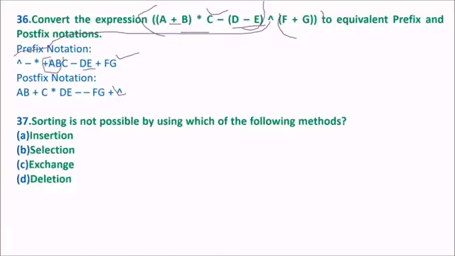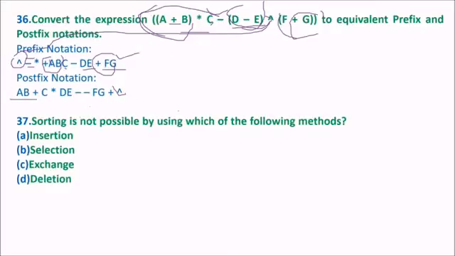This is A plus B. And then C with the multiplication. So C is here, multiplication is here. Then these two expressions will be subtracted. So subtraction is here. What about F plus G? F plus G will be done, this one. And finally here, this operator will be applied. And I hope you will be able to do the postfix in a similar fashion.